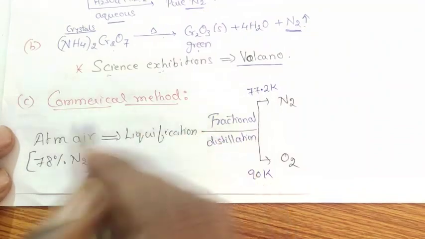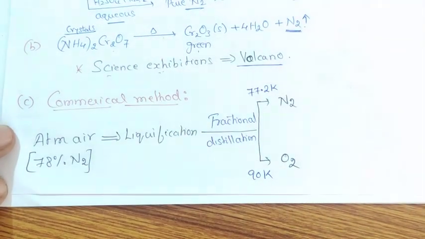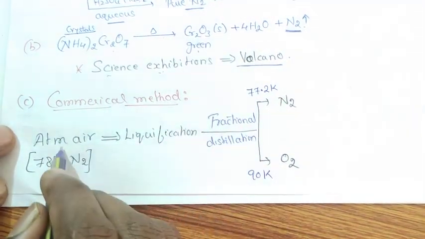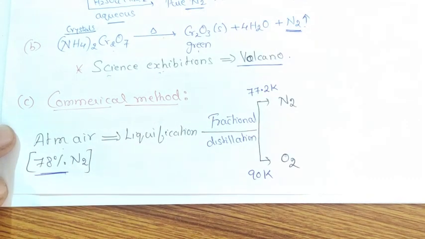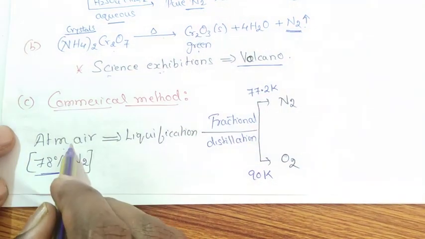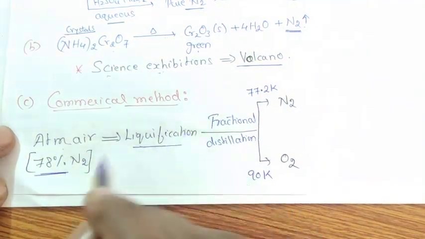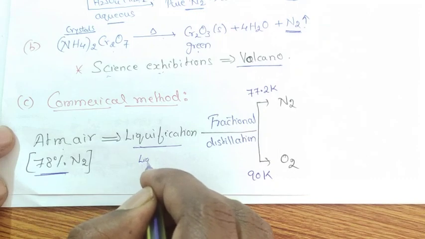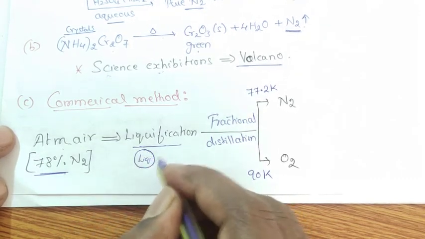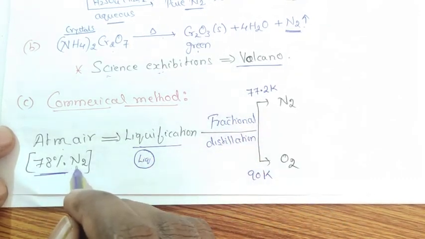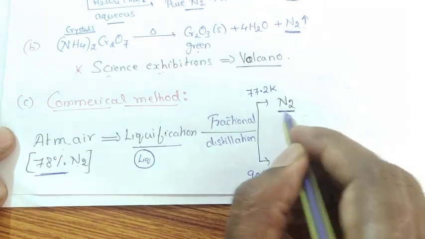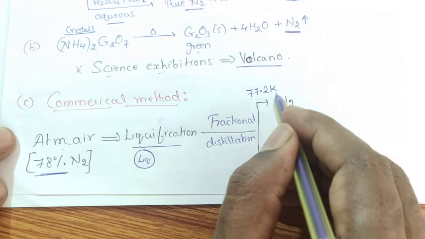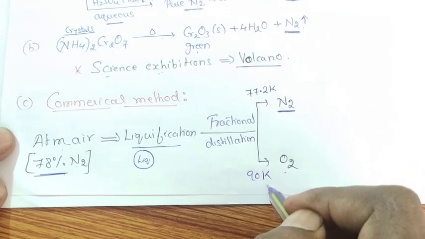Coming to the commercial method of preparation of dinitrogen, large amounts are prepared. Our atmospheric air contains 78% nitrogen, associated with oxygen. This atmospheric air is subjected to liquefaction, meaning it is converted into liquid state. Then the liquid is subjected to fractional distillation. The boiling point of nitrogen is less than that of oxygen. Therefore, nitrogen vaporizes at 77.2 Kelvin and oxygen vaporizes at 90 Kelvin.